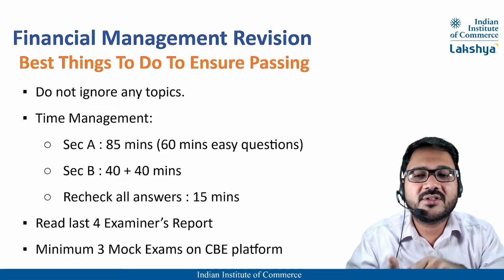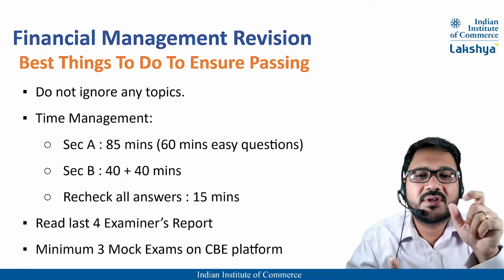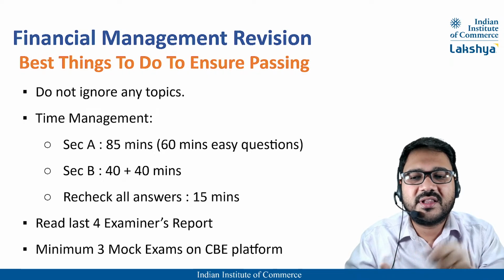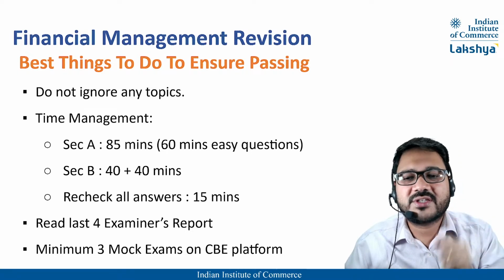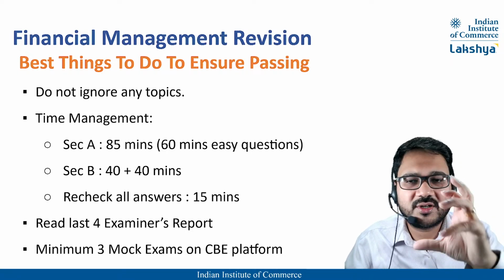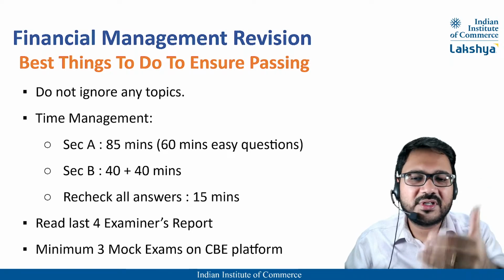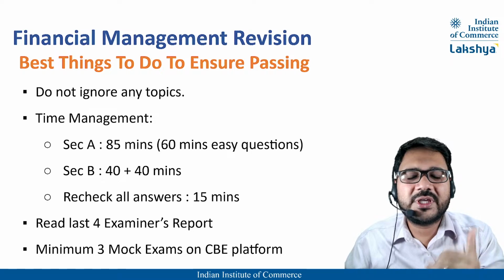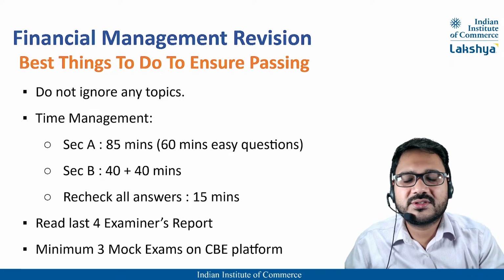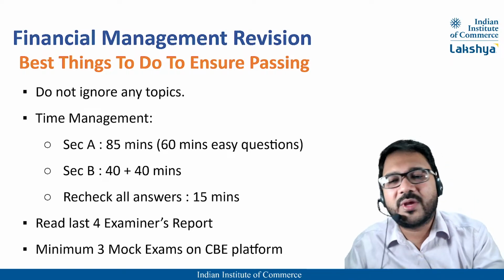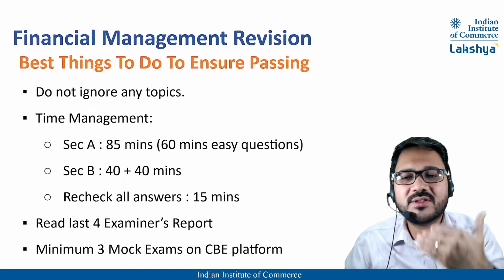Then 11 to 11:25 is the complicated section A. 11:25 to 11:35, section B, easy. Then 11:30 to 11:45, complicated section B, second question. And the last 15 minutes is your buffer time, wherein you can see the overview.